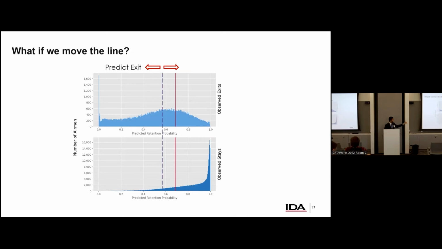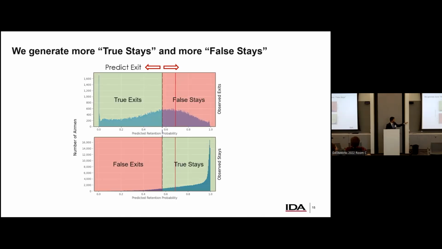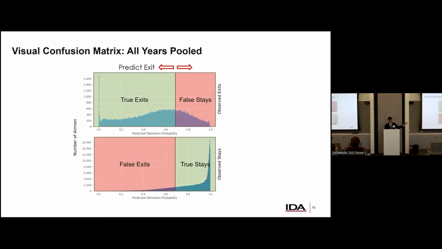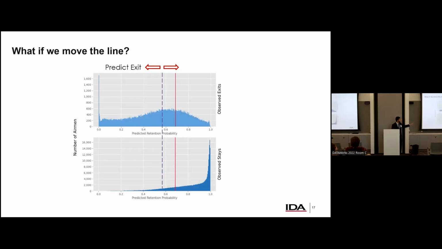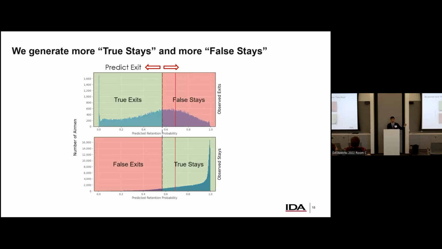What if we shift the red line? And that is kind of the question here. You can see, and I'm going to go back just so we can see it real quick, that before we were looking at false stays on the top right, false exits on the bottom left, but now those have changed in size. We have a lot fewer false exits and a lot more false stays.